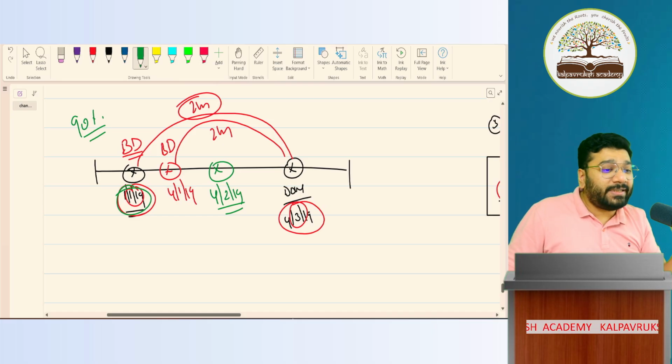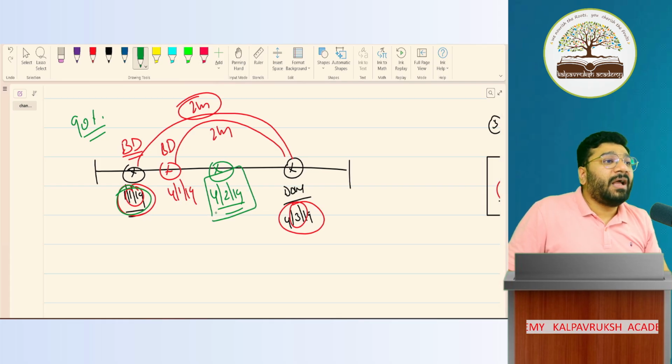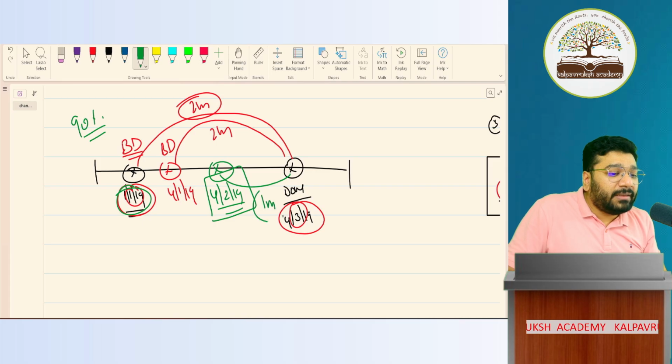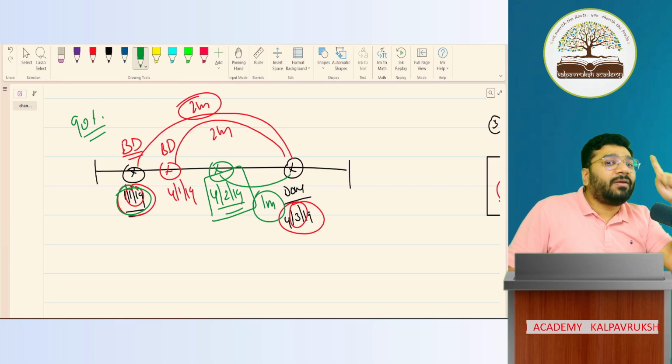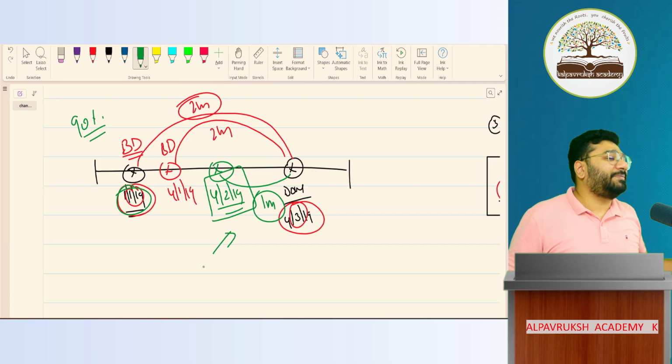What is there in the 10%? They will tell the bill is discounted on 4 February. From 4 Feb to 4 March, the banker has lent the money to you for how many months? 1 month. So here the discounting charges will come for 1 month. Got it, not got it? So this concept everybody knows, but you didn't know how to apply it.